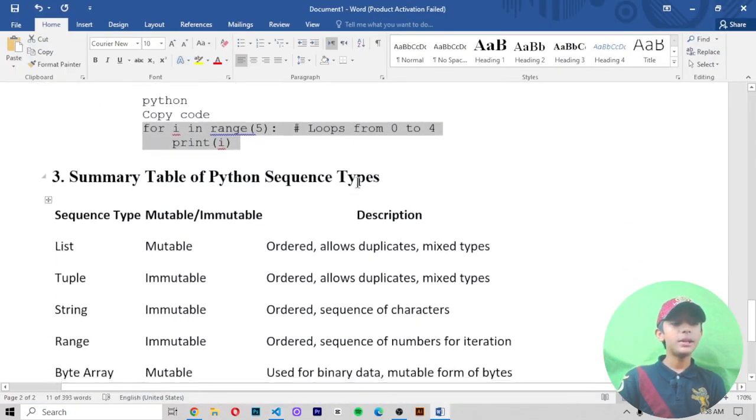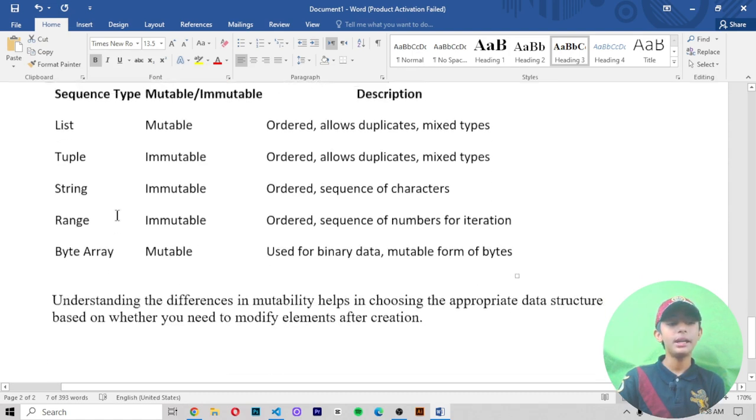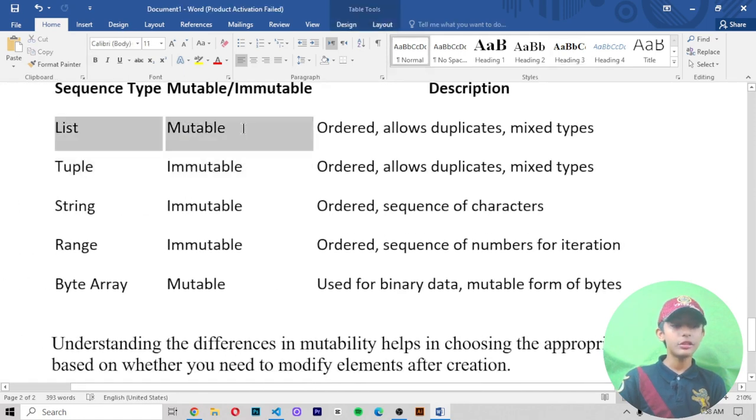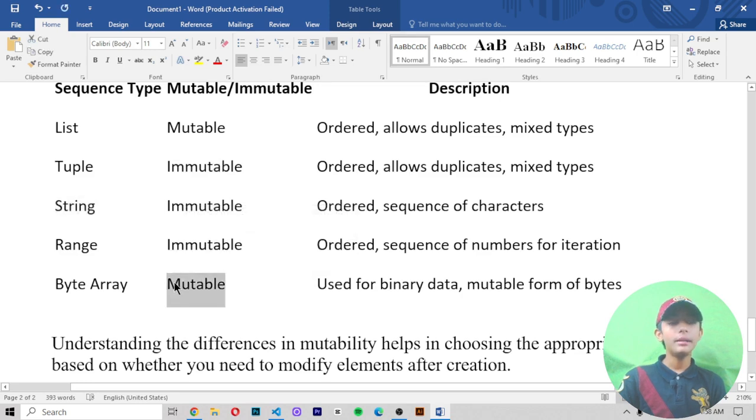Like that. Summary table of Python sequence types. The sequence types are list, tuple, string, range, and byte array, and they are mutable or immutable. You must know list is mutable, tuple is immutable, string is immutable, range is immutable, and byte array is mutable.